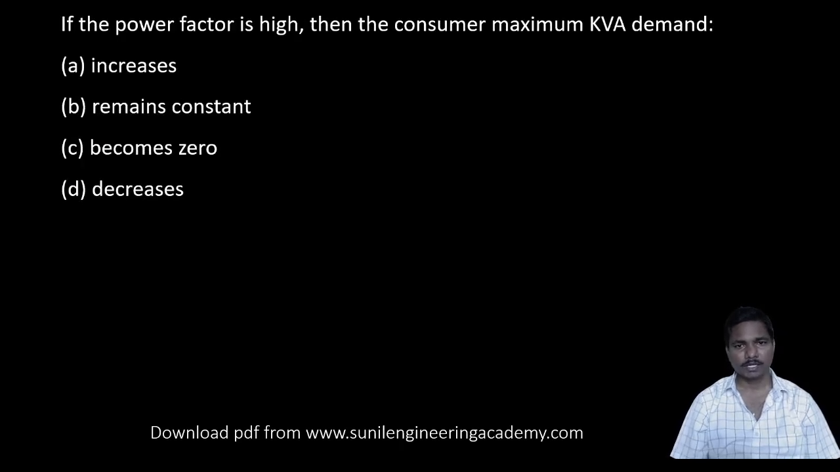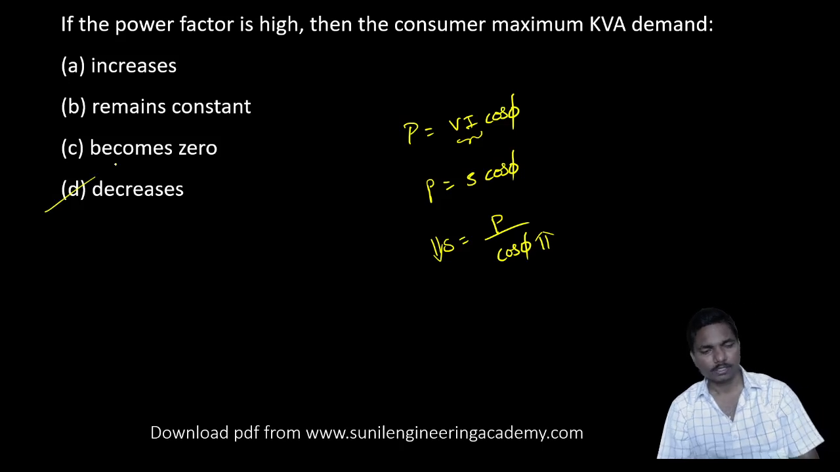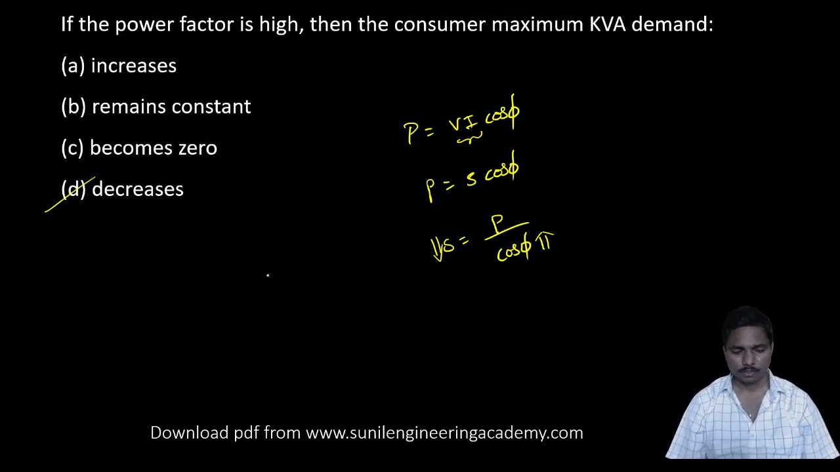As the power factor is high, then the consumer's maximum kVA demand is dash. P is equal to VI cos phi, that is P is equal to S cos phi. So here they are asking when power factor is high. So S is equal to P by cos phi. So as power factor is high, S is less. Correct. So it requires less demand. So the answer is option D. Coming to the next question.